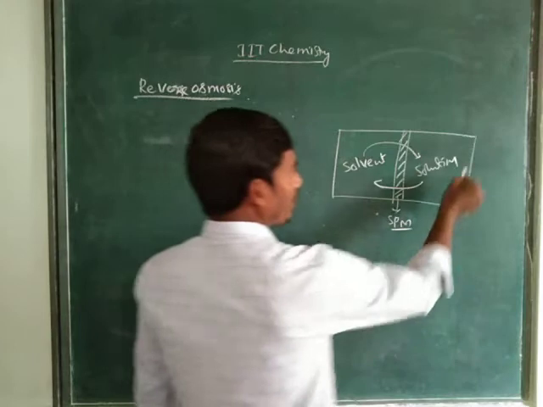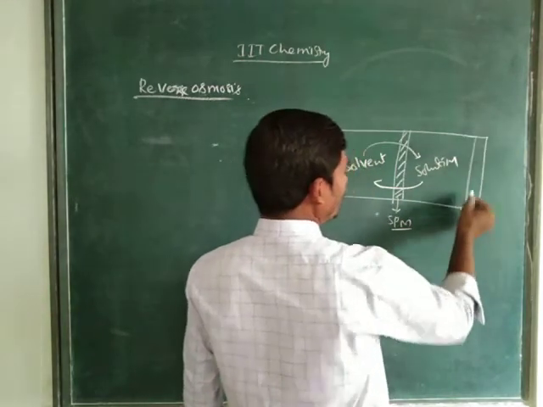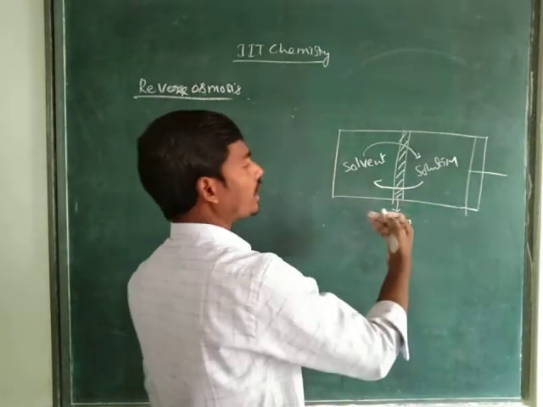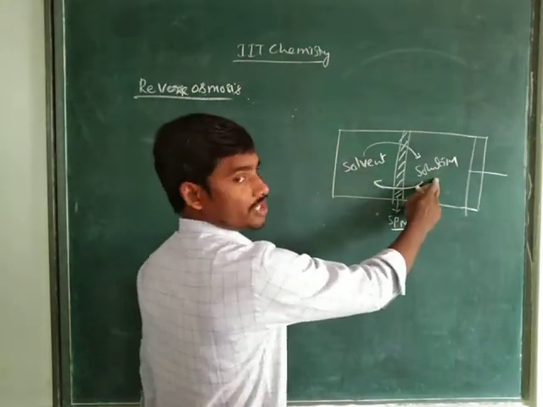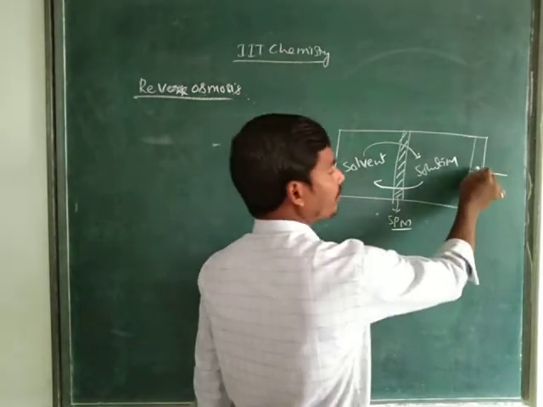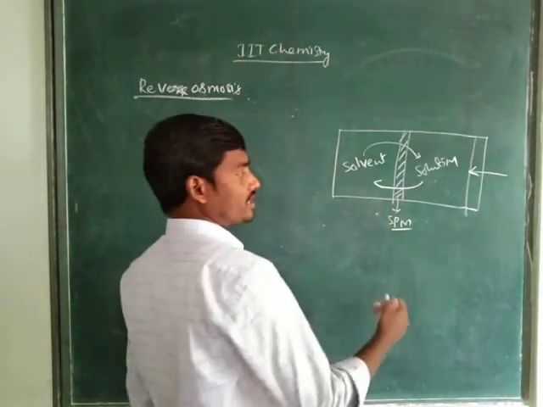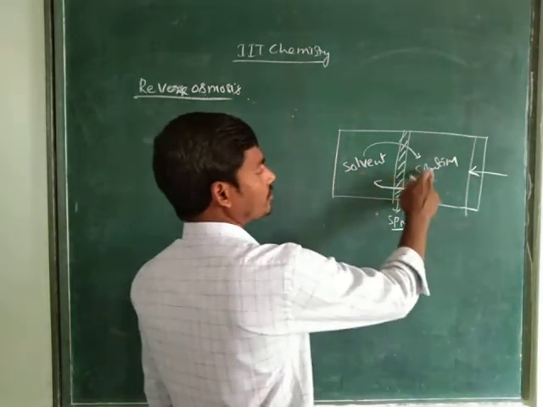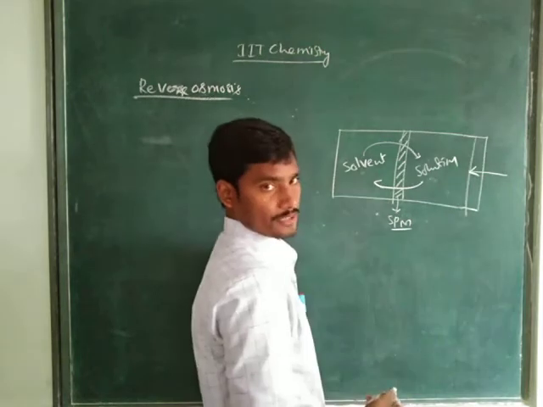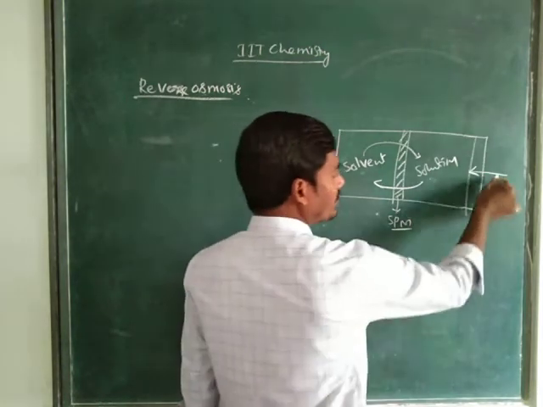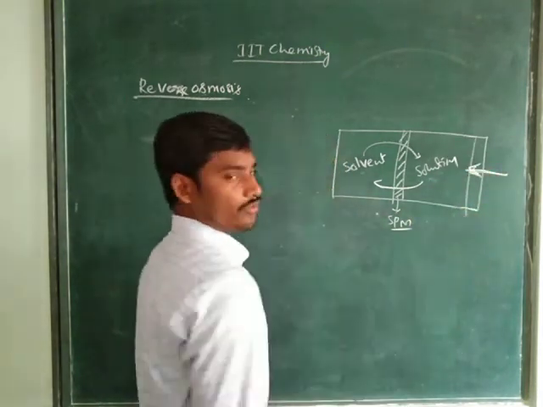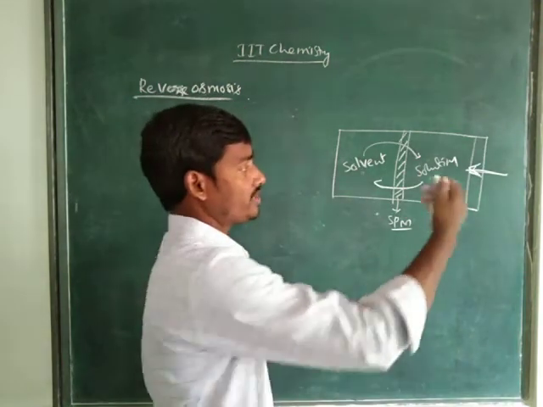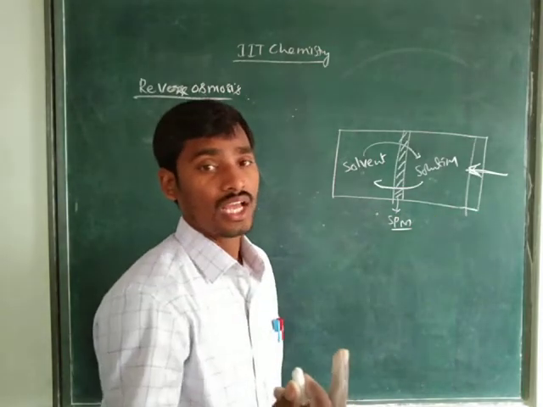See here, now what we discussed. When we want to control the flow of solvent into the solution, we have to apply some pressure. The pressure required to stop the flow of solvent molecules into the solution is what we consider as osmotic pressure. When we apply more pressure than the osmotic pressure, the excess pressure is applied on the surface of the solution.